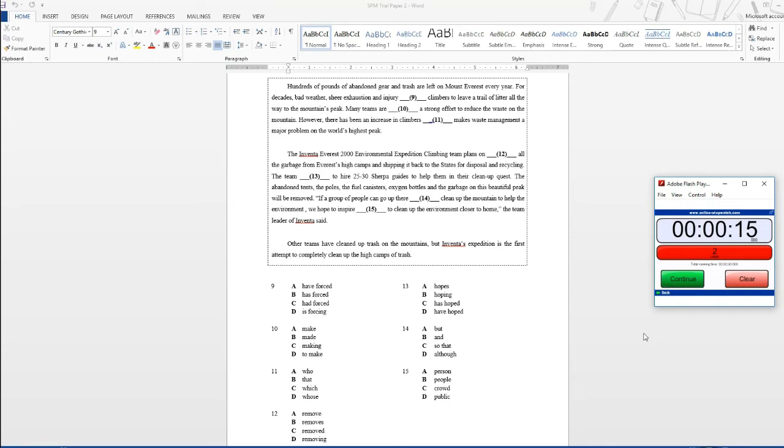Alright, so time's up. Let's discuss the answers. I'm going to give you all the answers first, and then I will explain why the answer is that one for that question. Question 9 is A, have forced. Question 10 is C, making. Question 11 is also C, which. Question 12 is D, removing. Question 13 is A, hopes. Question 14 is B, and question 15 is B, people.